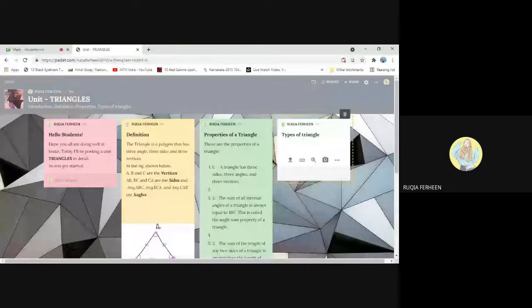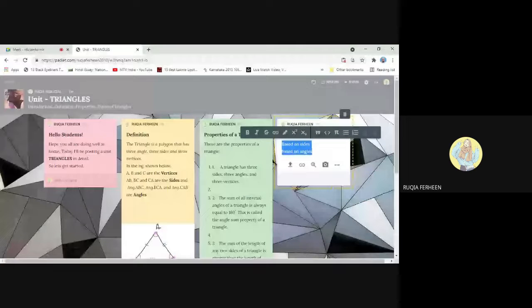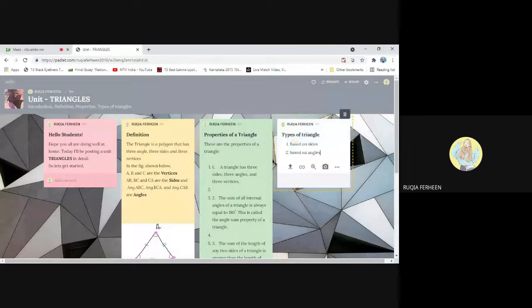So one is based on sides. The other one is based on angle. Now we'll place the numerical buttons here. Select the text which you want to be mentioned in the numerical buttons, and then select the numerical text option. See, it is 1 and 2. Types of triangles are classified into based on sides and based on angles.